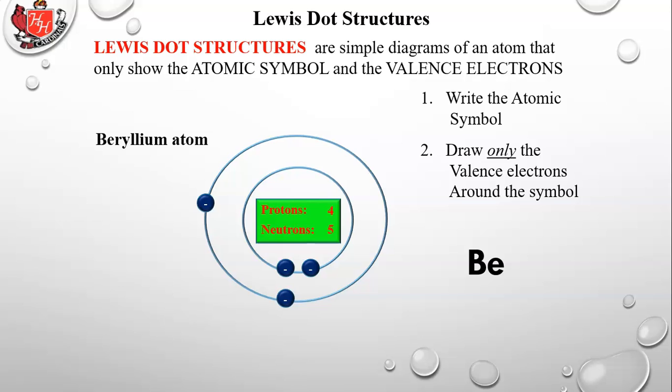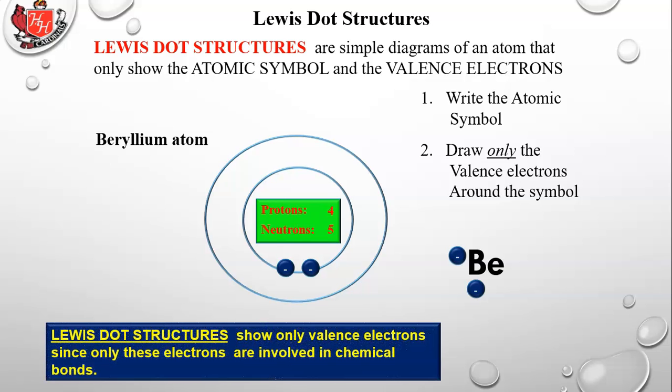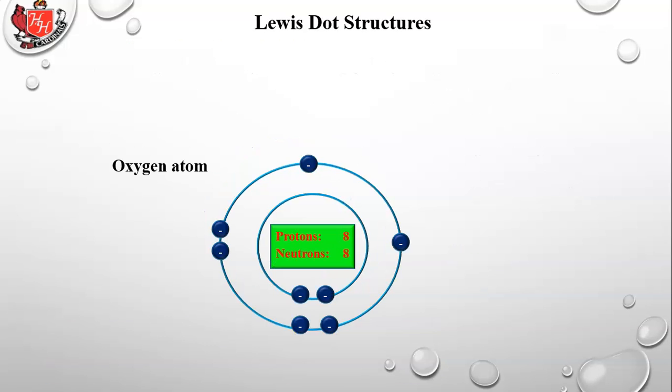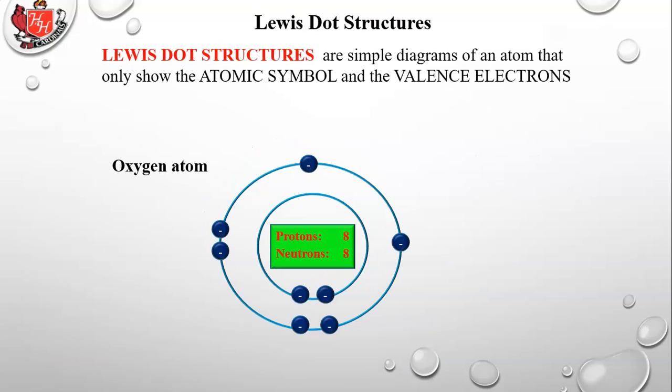So we simply place the electrons, and this is why I had you place the electrons around the atoms the way I did, because this will help you to draw the Lewis dot structures. So we'll go ahead and place those two electrons. And that's the Lewis dot structure. It's just that simple. So Lewis dot structures show only valence electrons, since only these electrons are involved in chemical bonding. So Lewis dot structures are simple diagrams of an atom that only show the atomic symbol and the valence electrons.